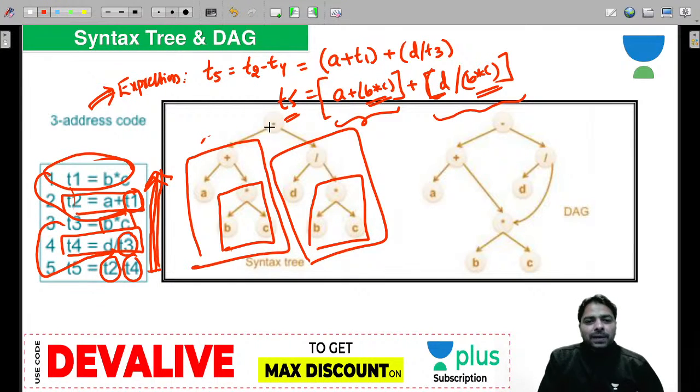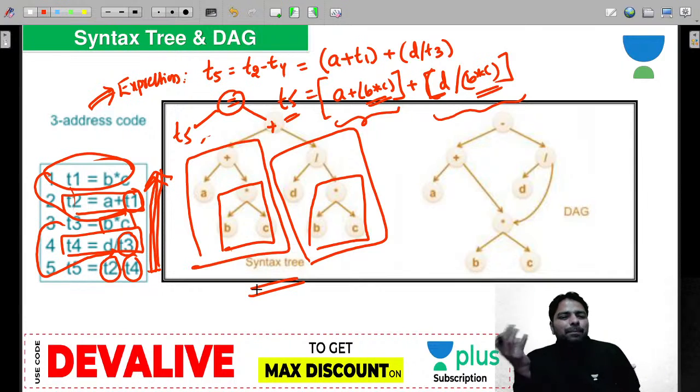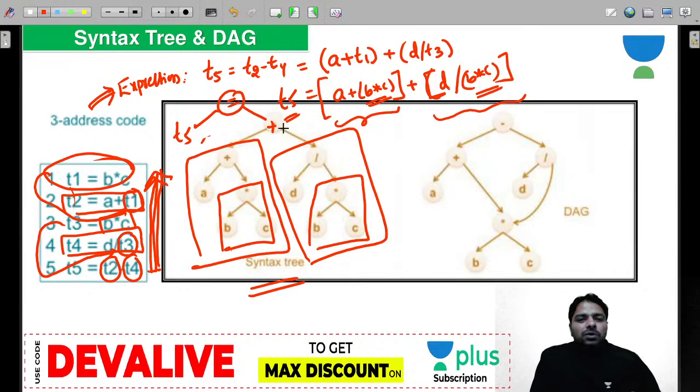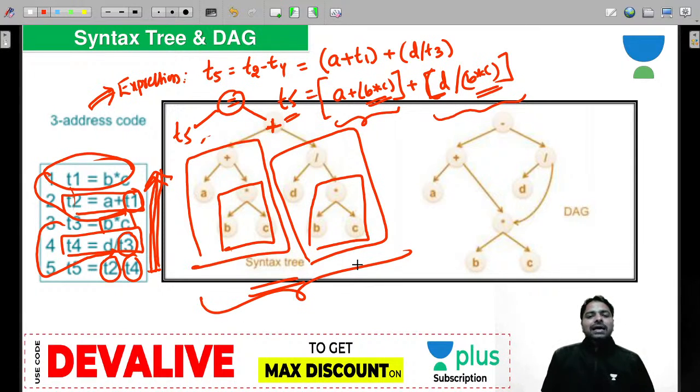So first you do the plus of both, and the equal is missing here, and you assign to T5. That is a syntax tree. Equal is not compulsory, because whatever result you calculate is stored in T5. Right. This is the syntax tree for the given expression.